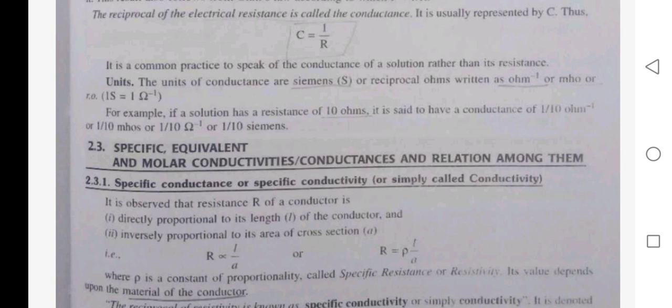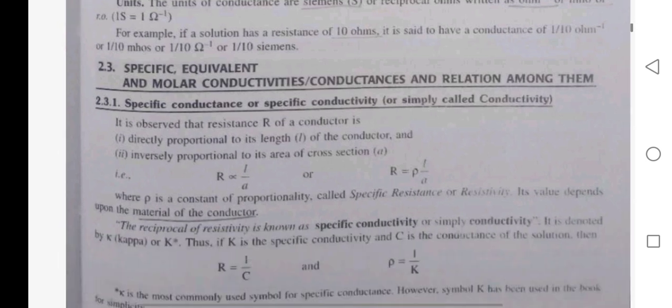For example, if a solution has a resistance of 10 ohm, it is said to have a conductance of 1 upon 10 ohm inverse, or 1 upon 10 mho, or 1 upon 10 Siemens.